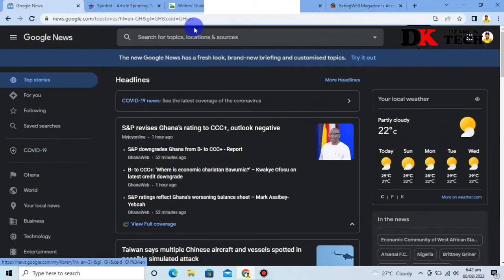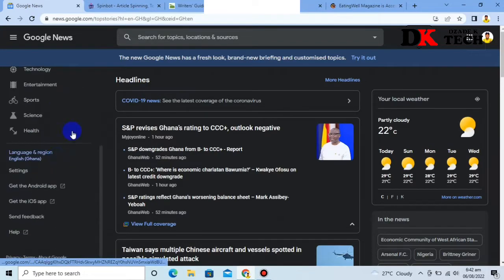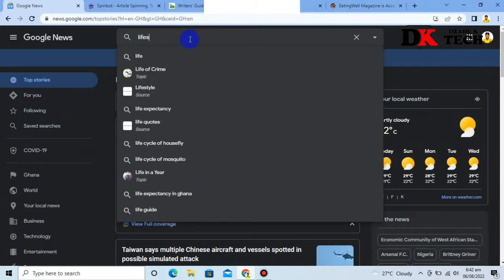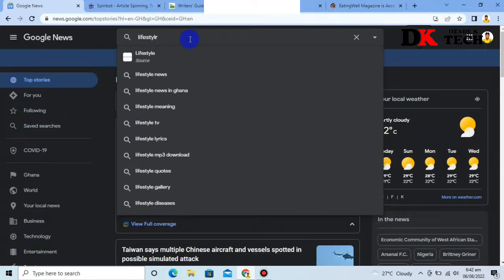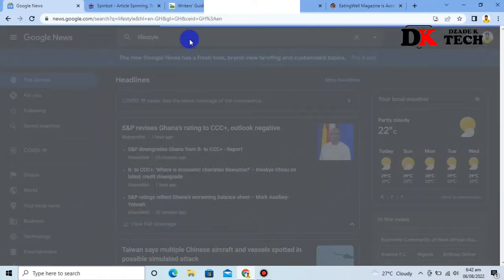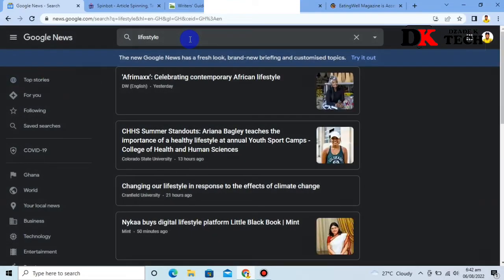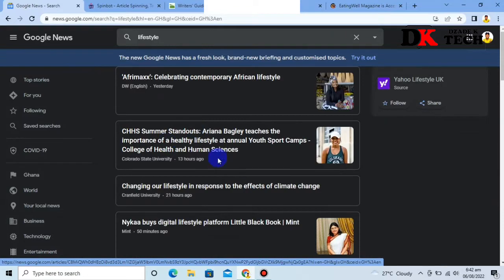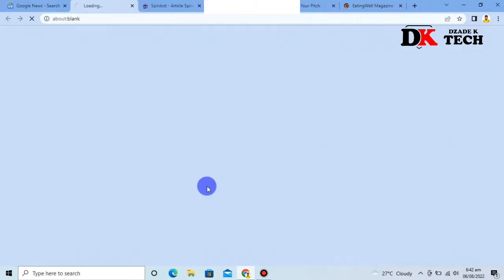So you go to Google News. From here you can find a lot of articles. This is where we are copying our articles from. You search in the search tab for the category you want to publish your article on. So if it is lifestyle, just search lifestyle. You can see that there are a lot of articles under lifestyle. So just locate one.